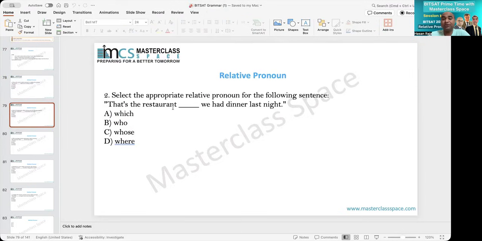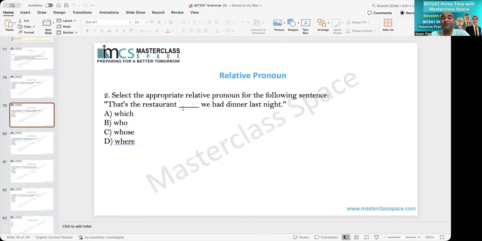That's a restaurant. So here the restaurant is an object, and remember, if it is an object, then it can be which, it can be where, it can be that. Based on the options, you have to decide. Here you have which, whose and where. It means who cannot be the answer, at least in B.